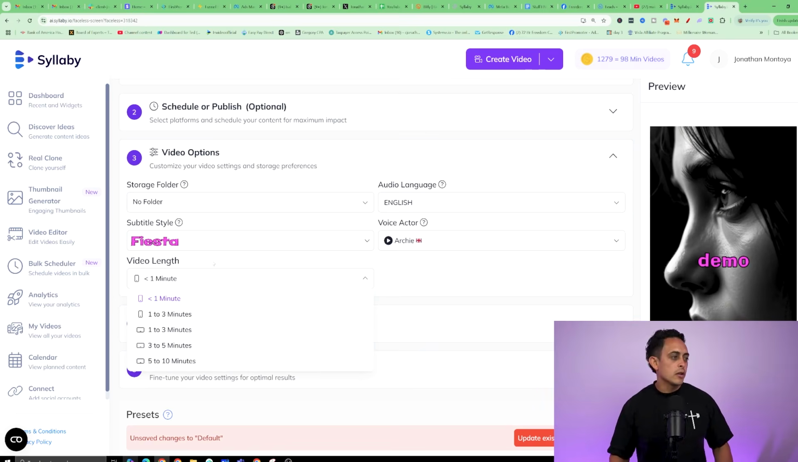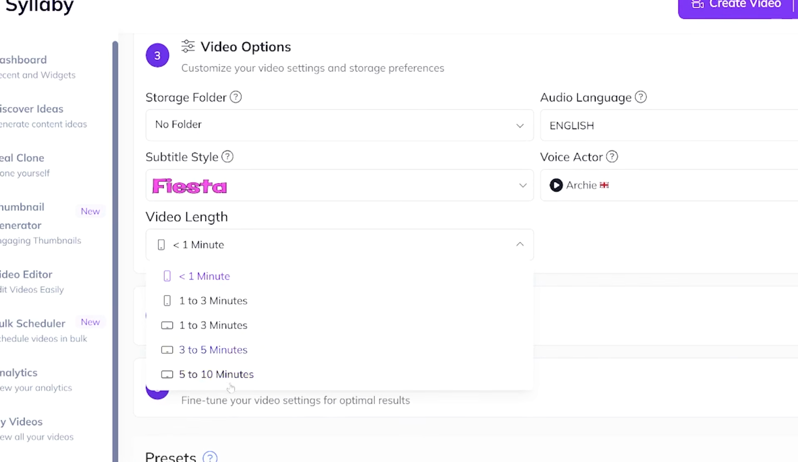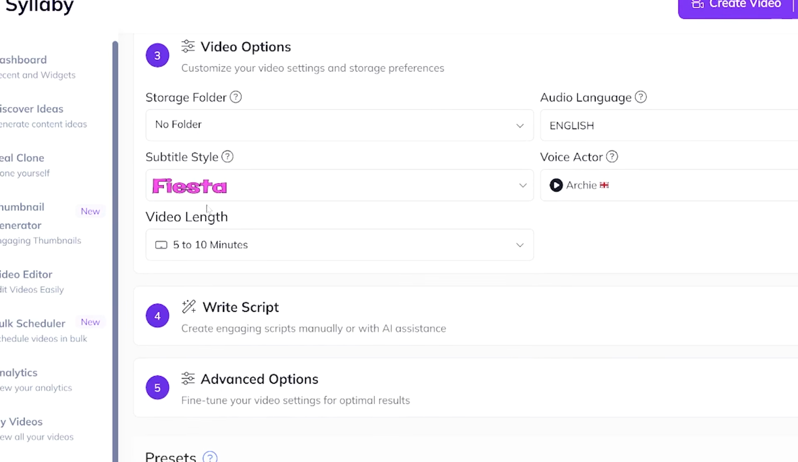And then right here, this is important. In my other tutorials, I showed you how to make more shorts or reels, but in this case, we're going to do a 5 to 10 minute video. So I'm going to do a full on YouTube video with the full script.